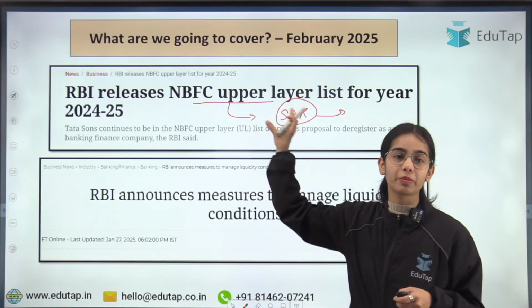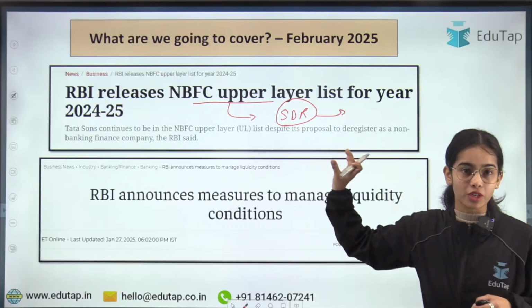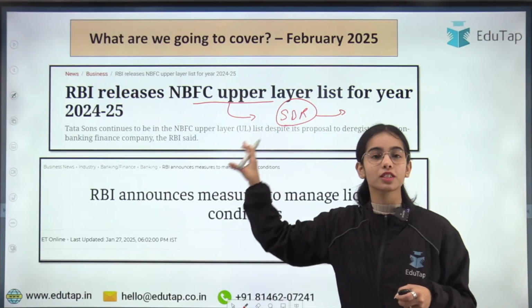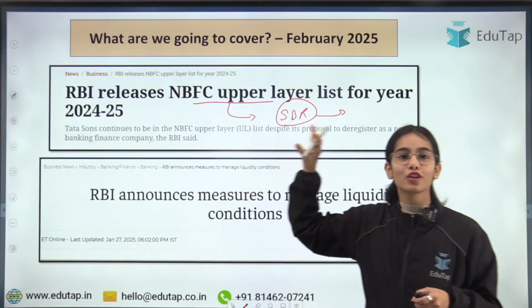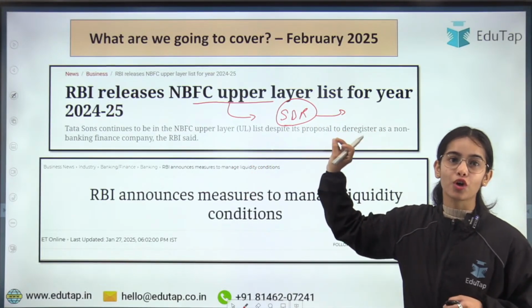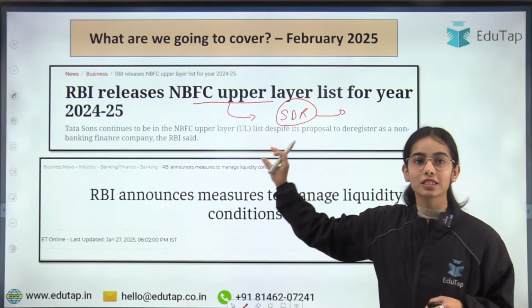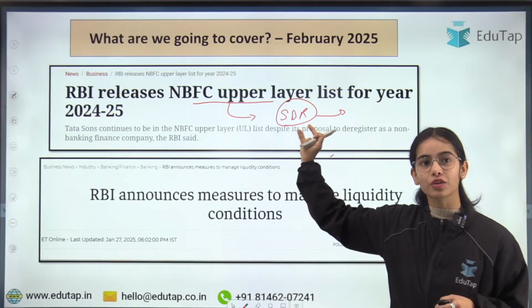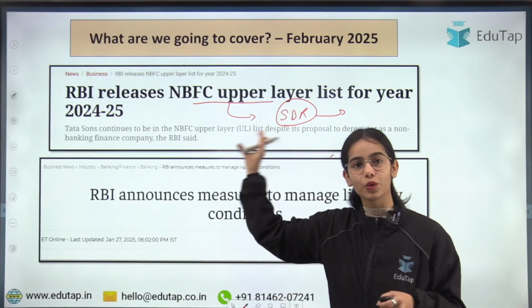We are going to have the basic idea of the scale-based regulatory framework, and we are going to understand how this list is prepared, what are the parameters for preparing this list. Okay, so this is a very important regulation of the Reserve Bank of India, the scale-based regulatory framework. And with regard to this regulation, we are going to understand the whole news article.